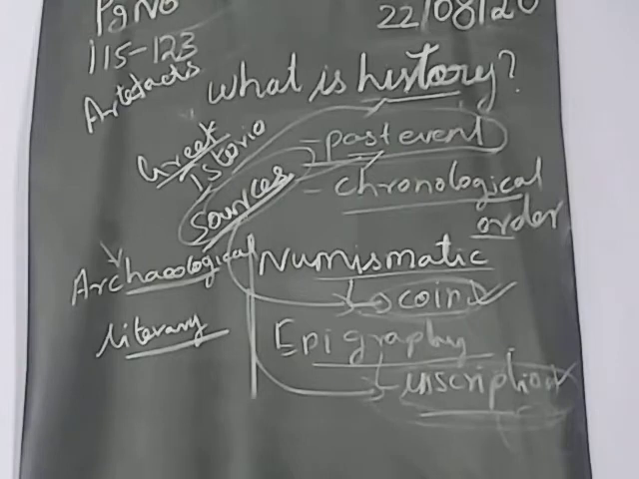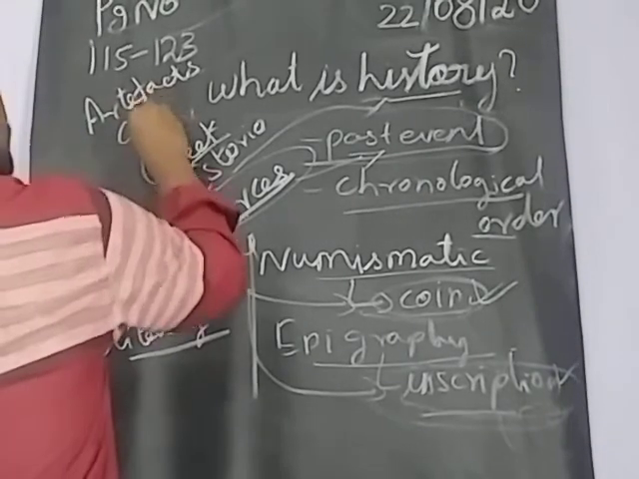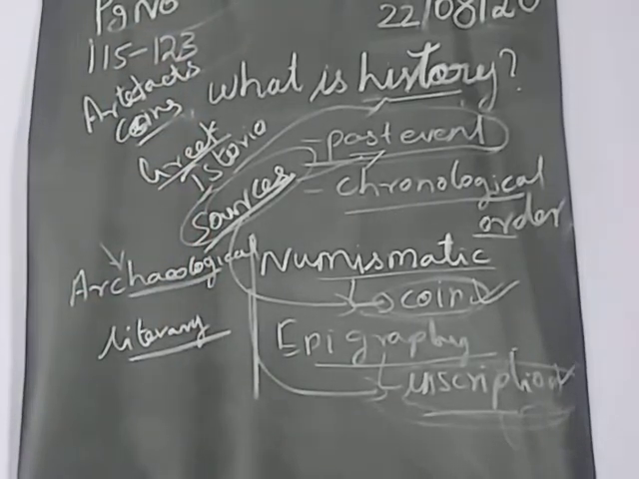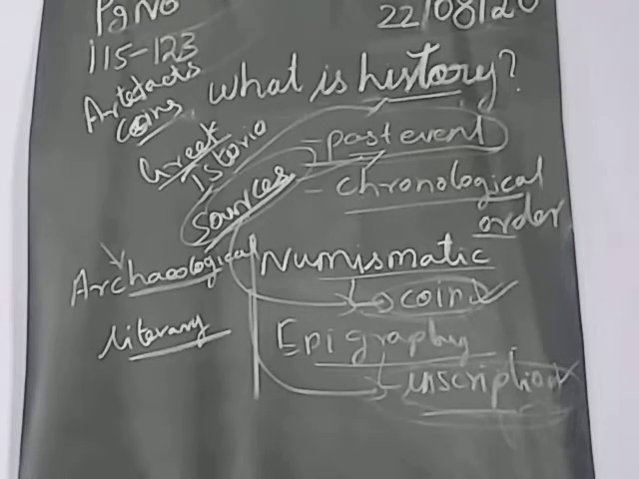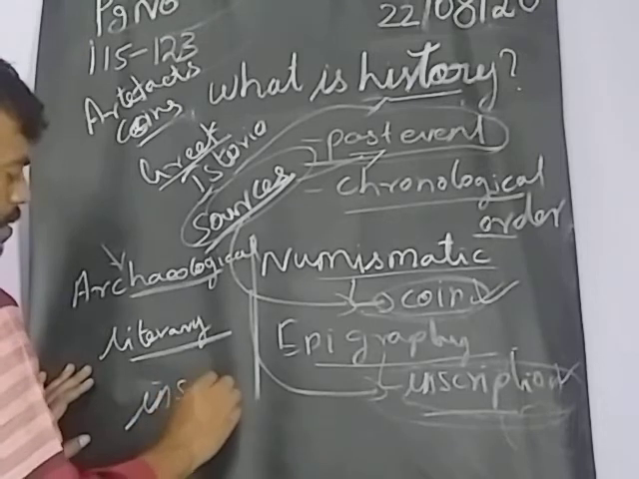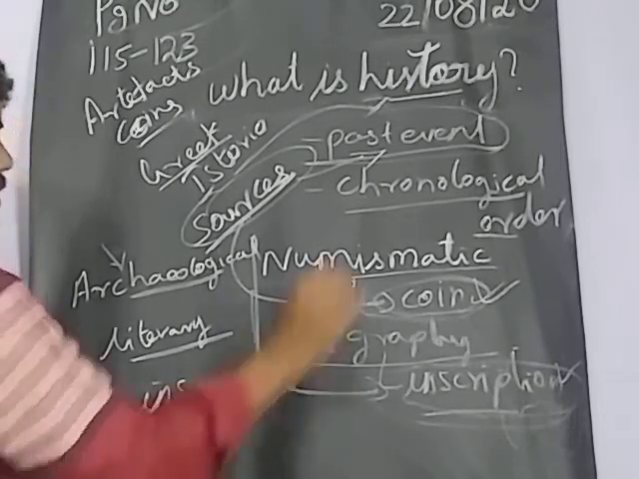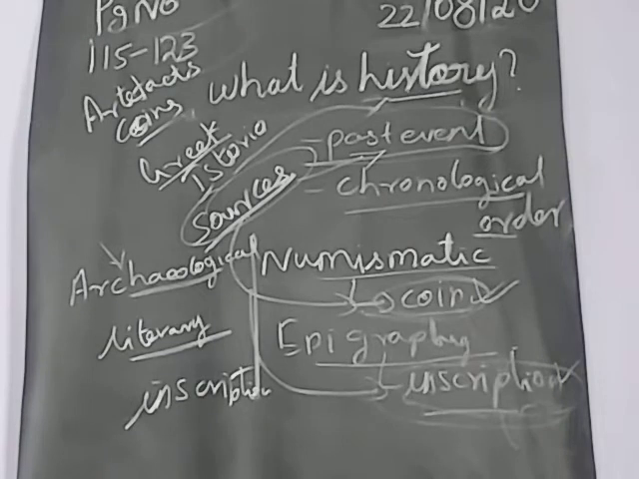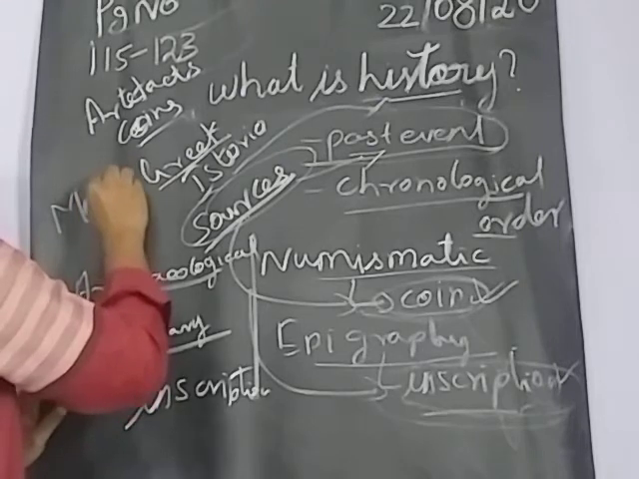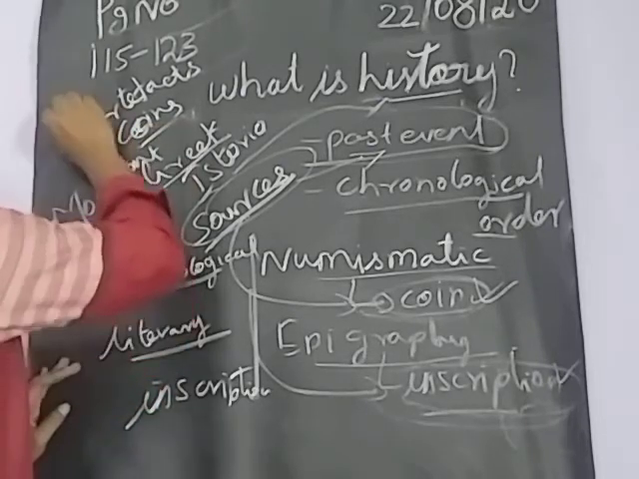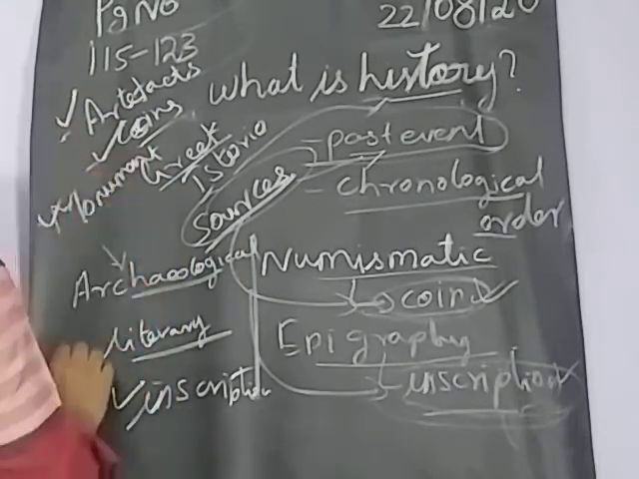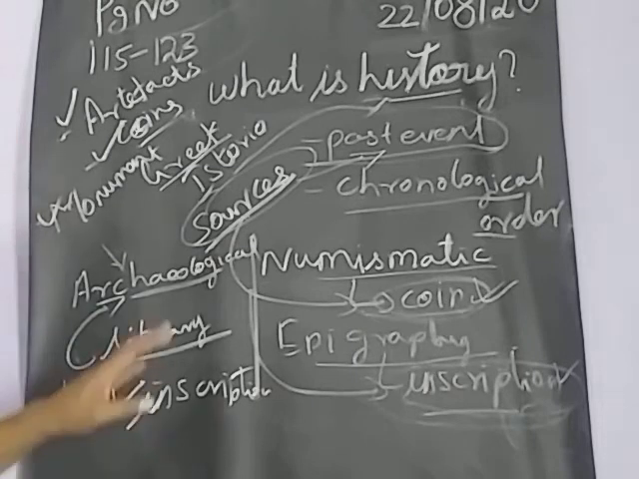Okay, so artifacts and the coins. Coins also we can tell. So artifacts, coins, and another one, inscriptions. So artifacts, coins, inscriptions, monuments. What are monuments? Temple structures. So artifacts, coins, monuments, inscriptions, these four will be coming under archaeological sources.